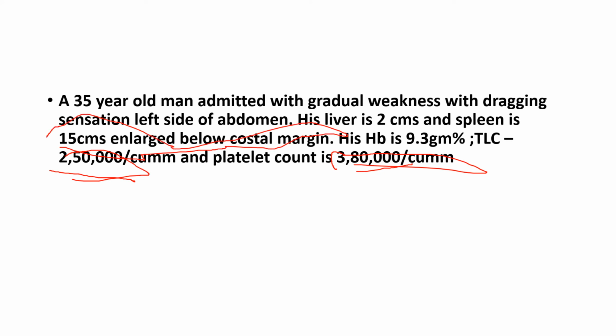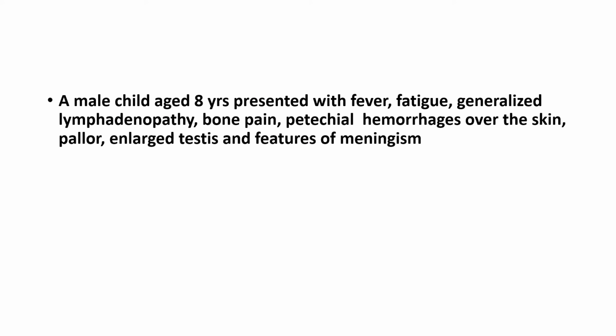So when they give something like this, it means that there is massive splenomegaly. So leukemia, 35-year-old. So it can be AML or CML. Now there are no bleeding disorders and the platelet count is normal. So it is probably chronic leukemia, and based on the splenomegaly, the massive splenomegaly, we call it CML. So the answer for this question is also CML. Moving on to the next question.